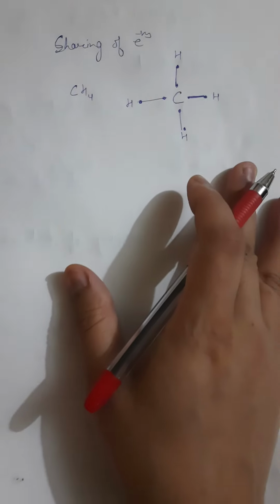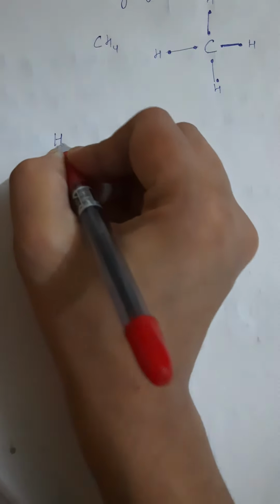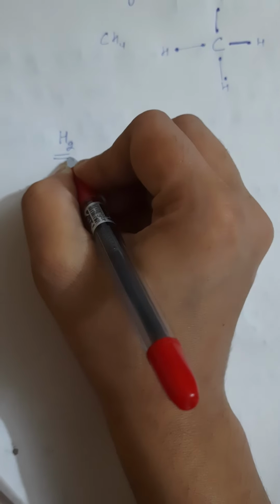Now the next part of this topic. Some other atoms also form bonds by the sharing of electrons. The example is H2, the hydrogen molecule. One hydrogen has one electron, the other hydrogen has one electron.